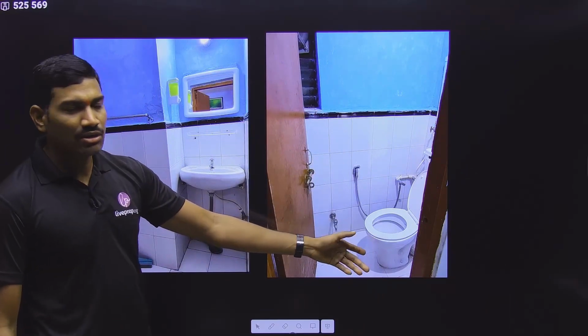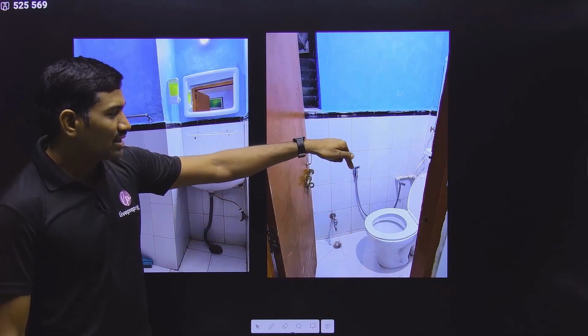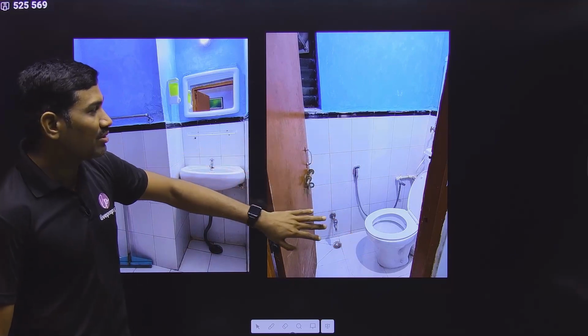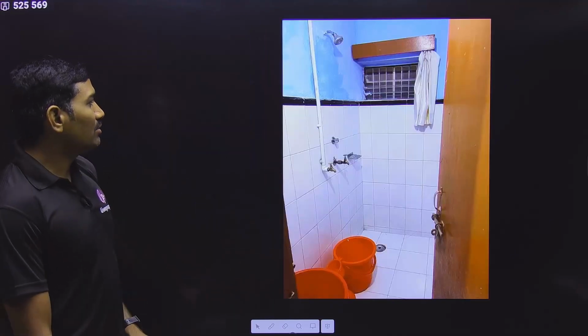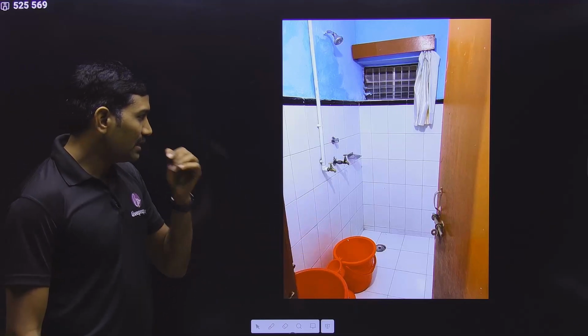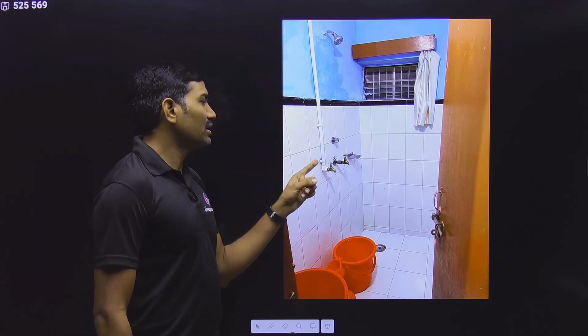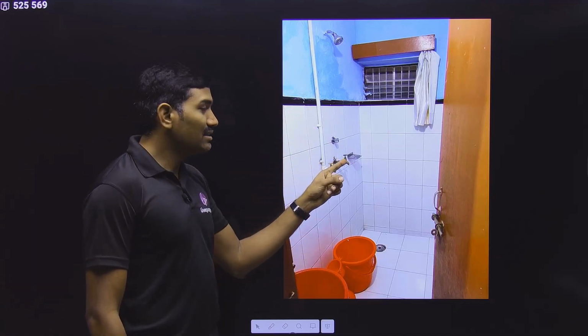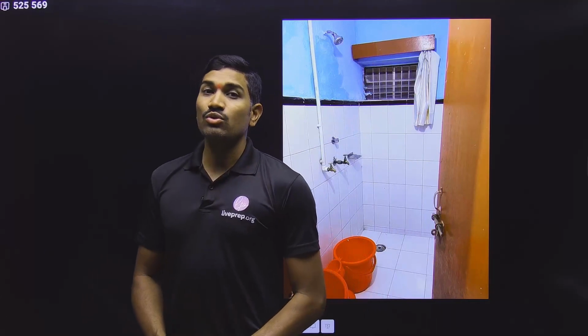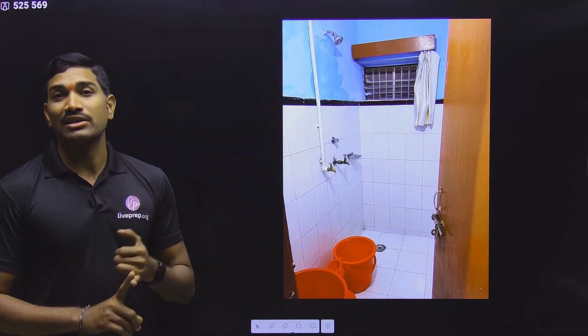And then western style commodes are there, and please remember, the water they are providing is normal tap water, don't expect hot water here. For your information I am telling you, observe carefully. This is the bathroom, and here a bucket and mug, everything will be provided. Please remember, this one is hot water and this is normal water. This hot water comes from solar panels, it is connected with the solar panels.